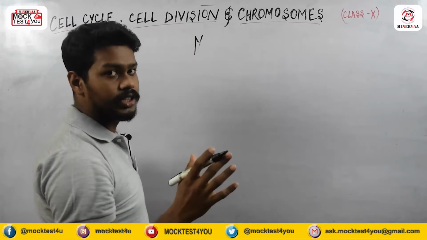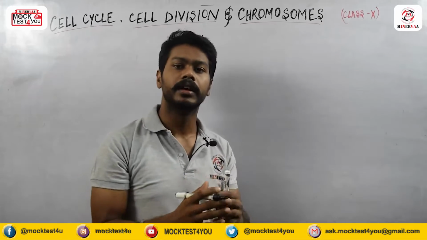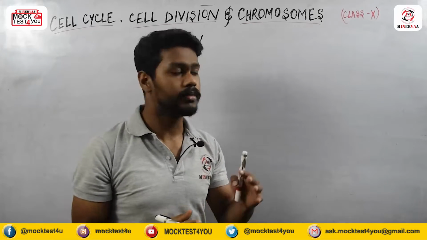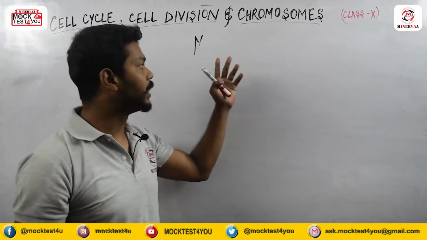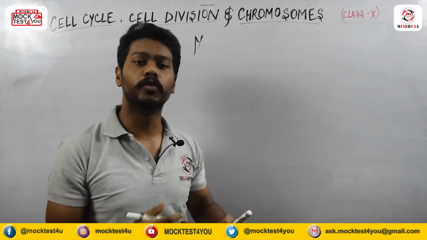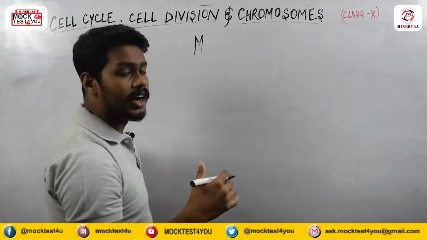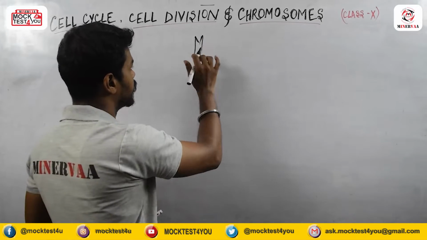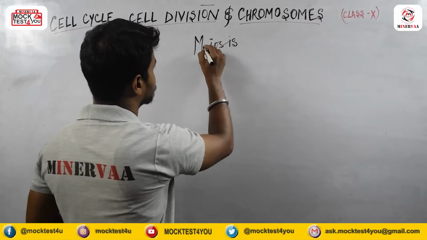In the case of mitosis, I already told you that mitosis is the equational division, means the number of chromosomes before and after the cell division remains the same. But in the case of meiosis, the number of chromosomes will just get half. So we call this a reductional division. Meiosis.